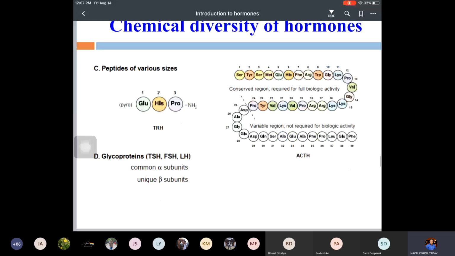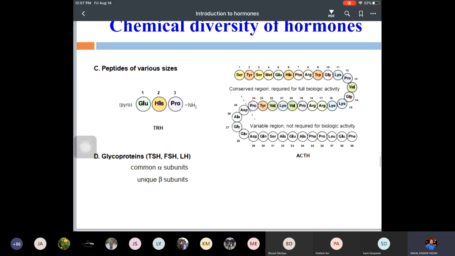Today, the final one, that is the receptors. Without receptors on target cells, the hormone will not work. For its functions, it requires the receptors present on the target cells. So these receptors are molecules within or on the surface of the target cells, and they bind a hormone with high affinity and high specificity and mediate the biological response.